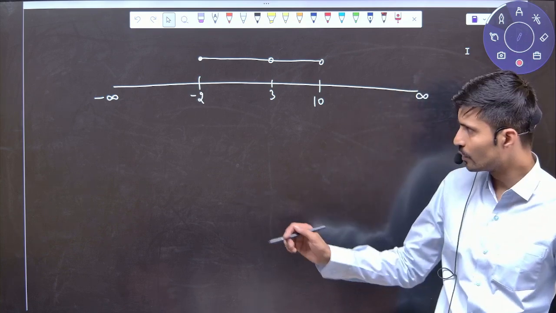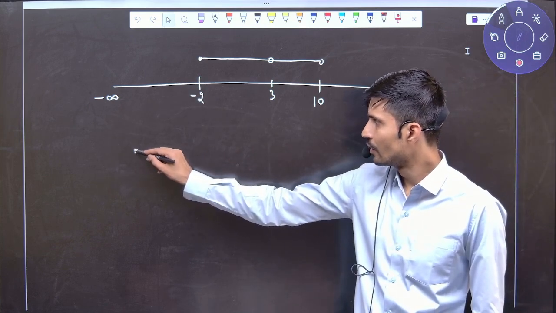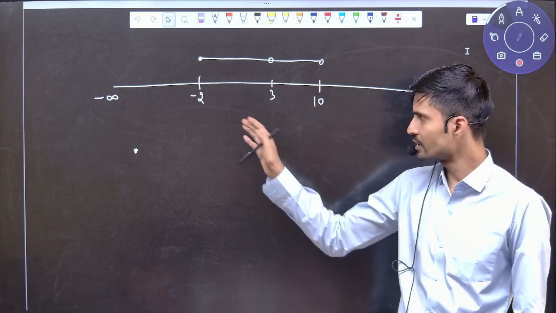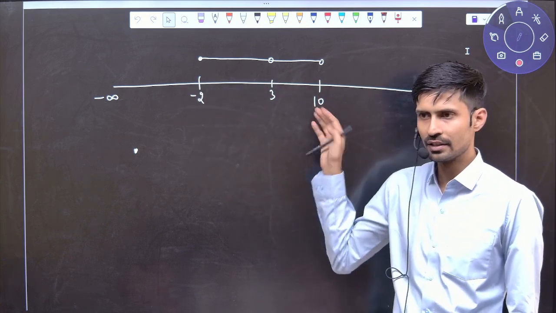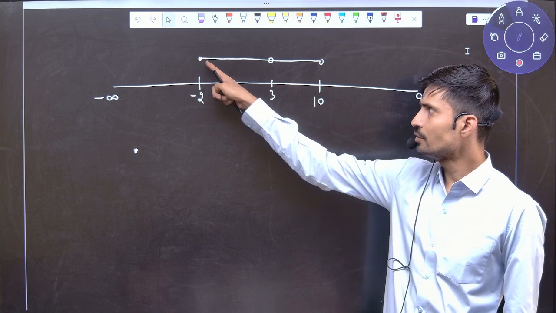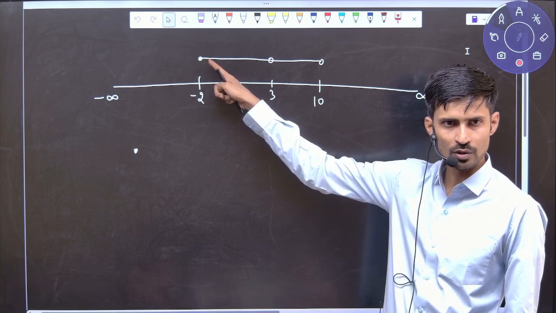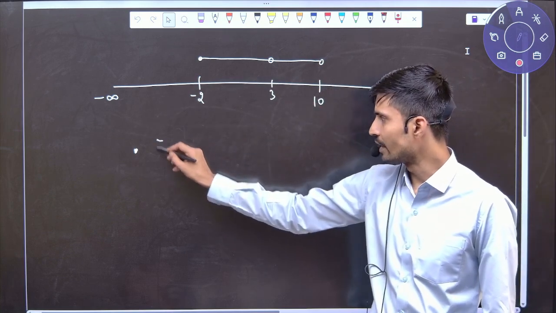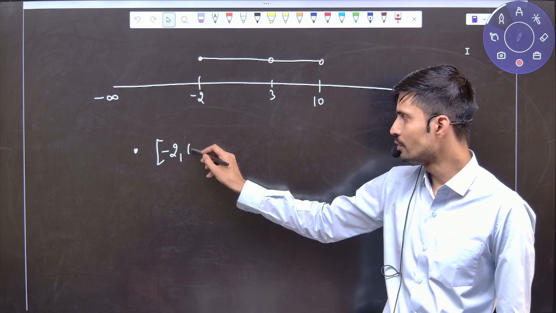Okay, so we do like this. First, whatever that single number we are removing, forget that. First, consider it as a continuous range, -2 to 10. See, -2 closed bracket, 10 open bracket. So we'll write -2 to 10.